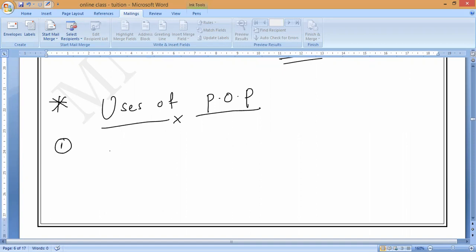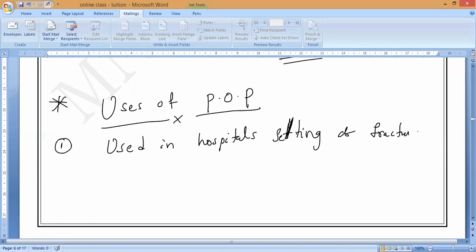Now, the first use, write it fast, only three months are left. Majorly, as already said, nowadays it is used in hospitals for setting fractured bones. You may have noticed that once a bone breaks, they put some kind of white powder material on the leg or wherever the bone injury is. Is it yes or no, guys? So, setting of fractured bones.